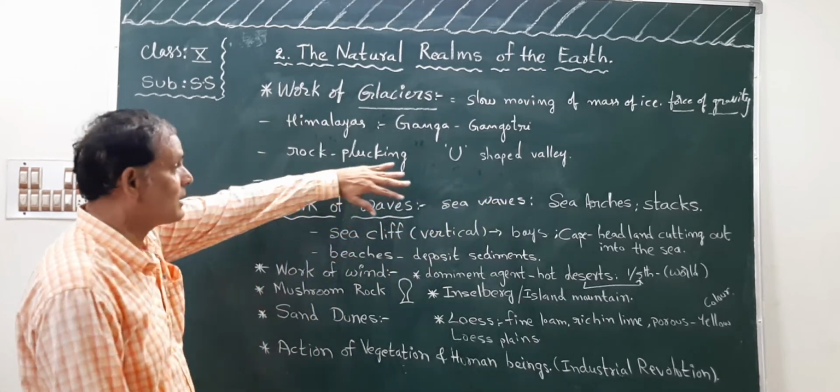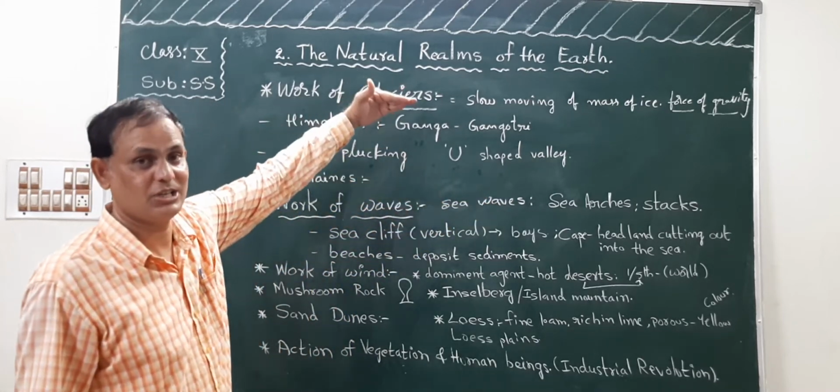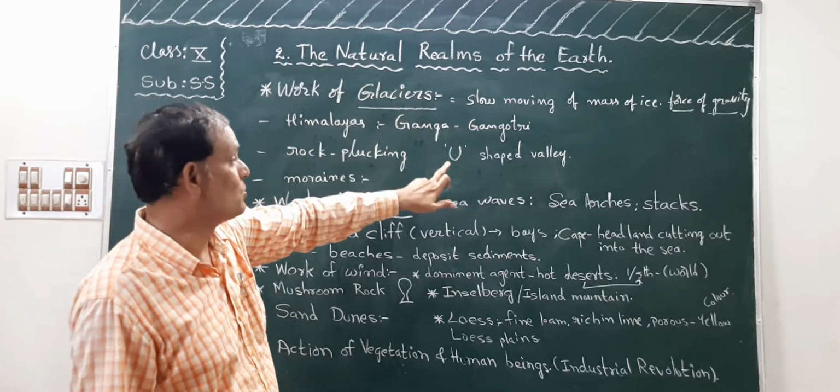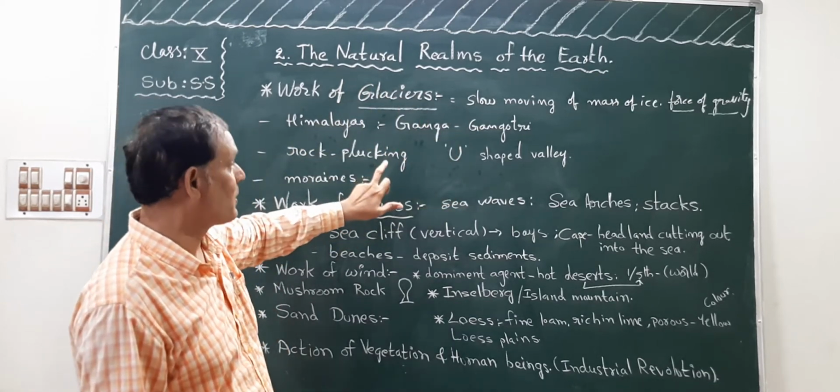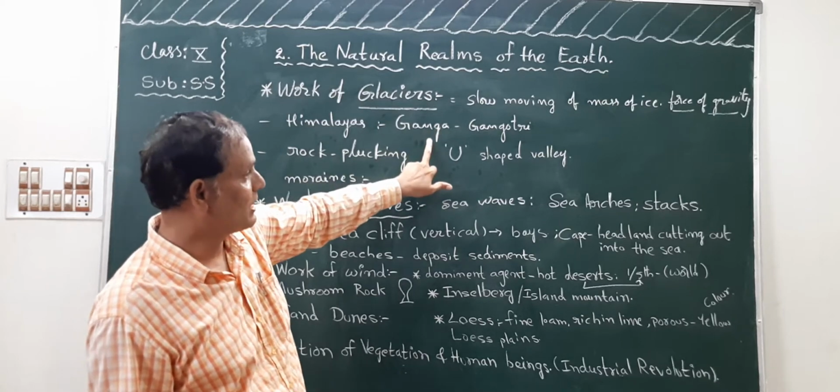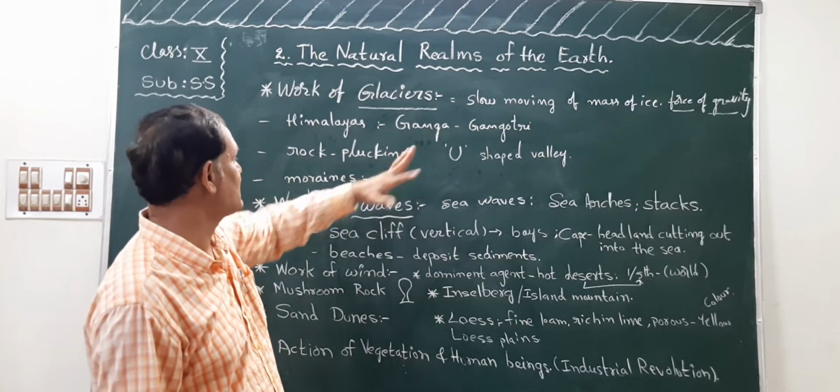Okay, so these are the forms due to the glaciers. What are they? U-shaped valleys, plucking, and so on.